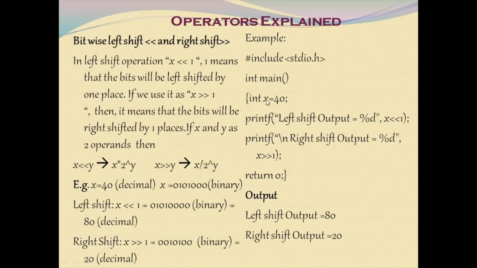So here is the sample code. We are declaring x is equal to 40. Now we are performing left shift on 40 by 1 bit, and right shift is also performed, and the result is displayed as decimal numbers, 80 and 20.